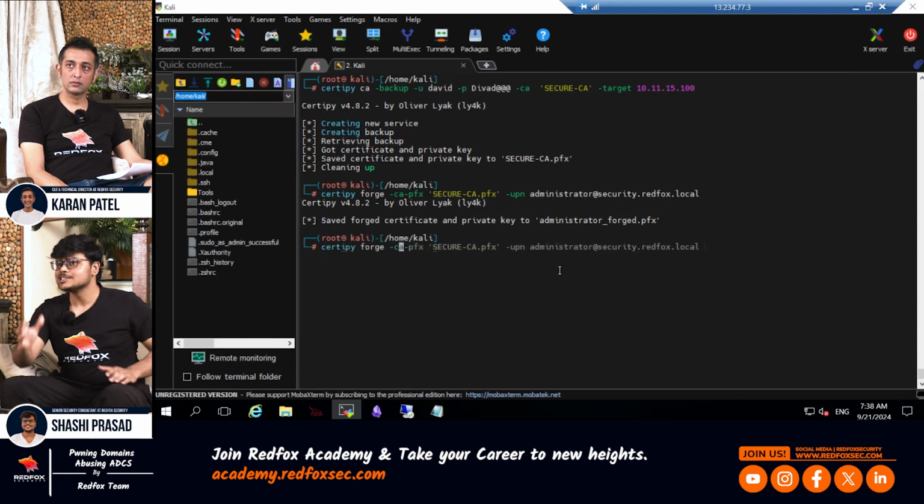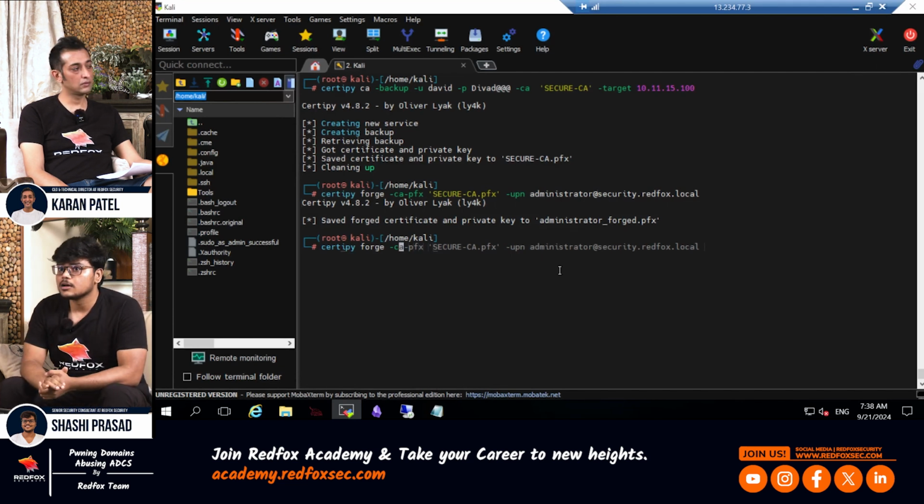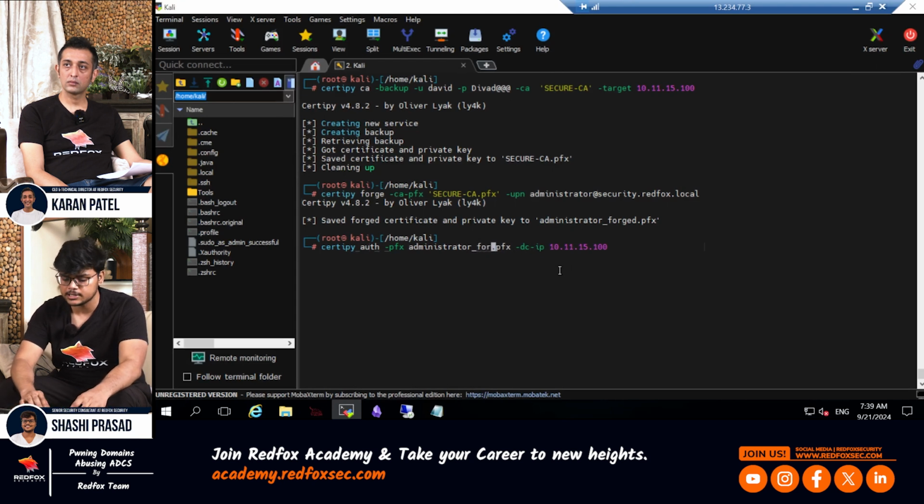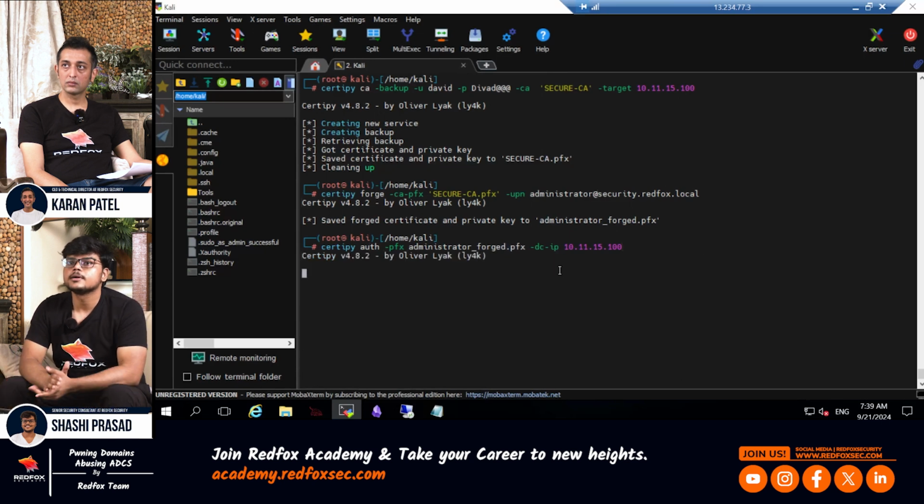You can also forge the domain controller certificate as well, and the domain controller has the DCSync rights, so you can get to all the credentials as well. So that also you can do. And let me again use this certify auth. I think I have to use this forged certificate now. I think this was the previous certificate that I created when I was exploiting ESC4. Forged. Okay, let's do that.